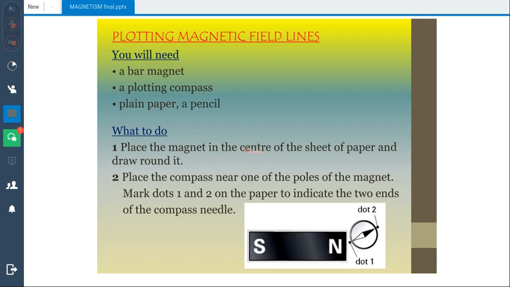Place the compass near one pole of the magnet. The shaded region of the compass will point towards the north pole. You will have to mark the direction, and in this way you will start joining those dots in which the compass has directed the north pole. Now you will join both of the ends, and in this way you will be able to create your magnetic field lines.